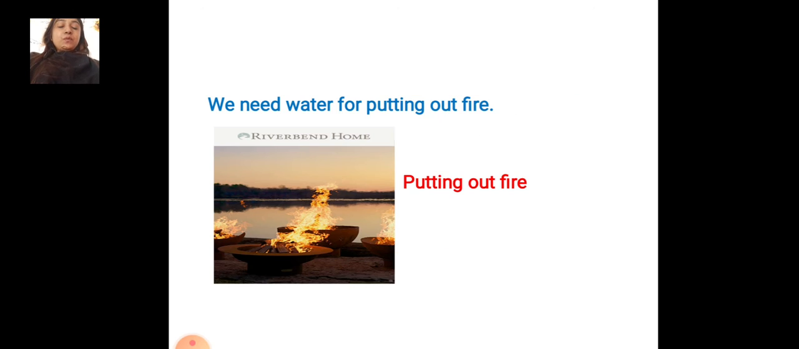Next we'll see. We need water for putting out fire. You can see this picture. The fire is there, students. In some areas, if there is a fire, we have to pour water on the fire to put it out. You can see in the picture the fire is there. So this is the picture of putting out the fire.